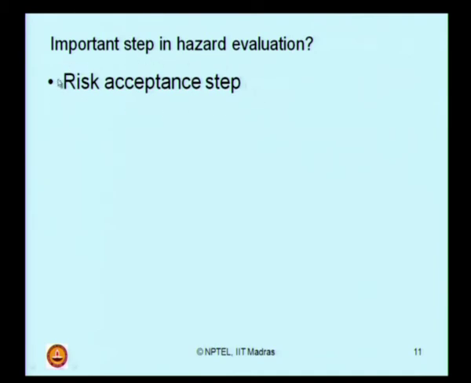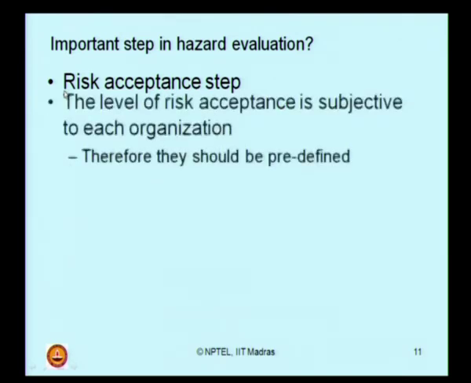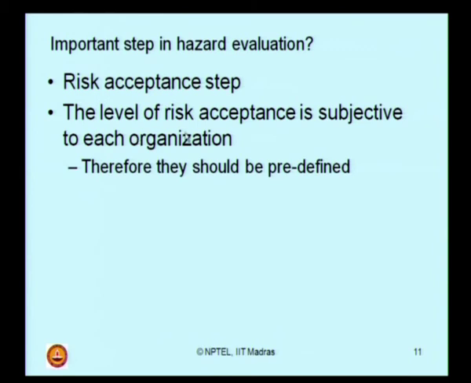This is generally considered a subjective level of decision. The level of risk acceptance is subject to each organization, there is absolutely no doubt about that, but one good thing is that it should be predefined. Generally the risk acceptance level of any process industry is predefined. There are standard methods of defining the risk acceptance level of every process industry.